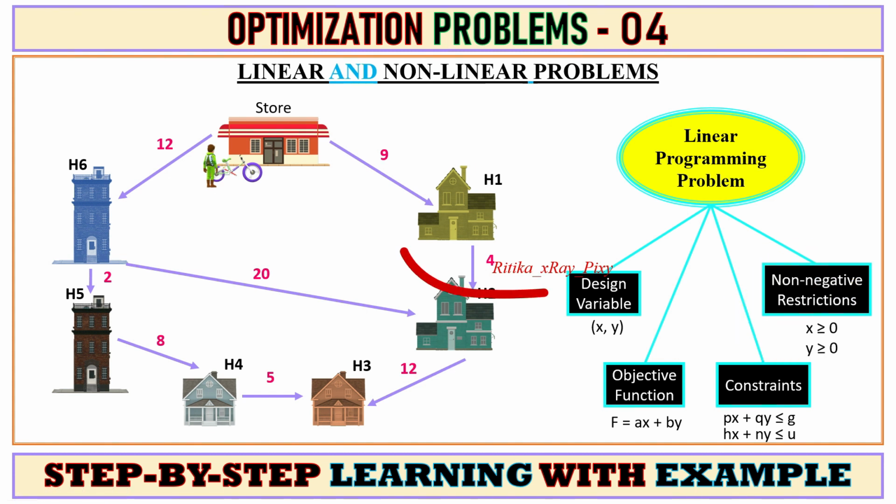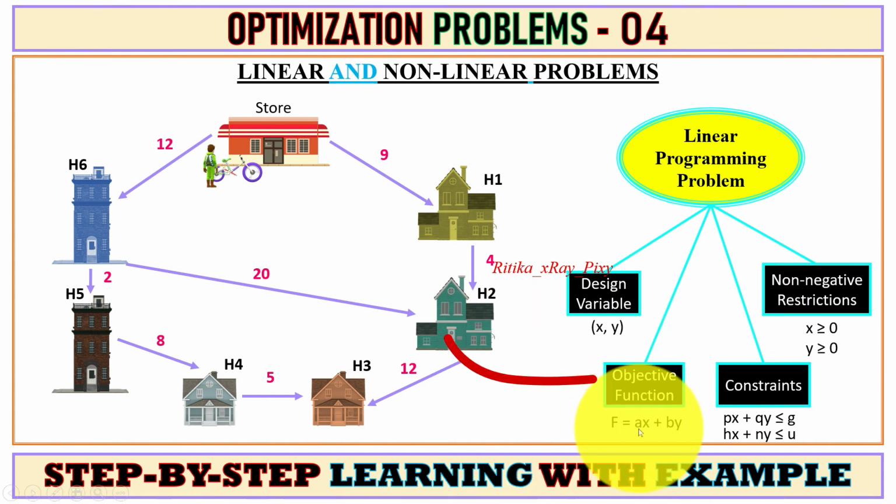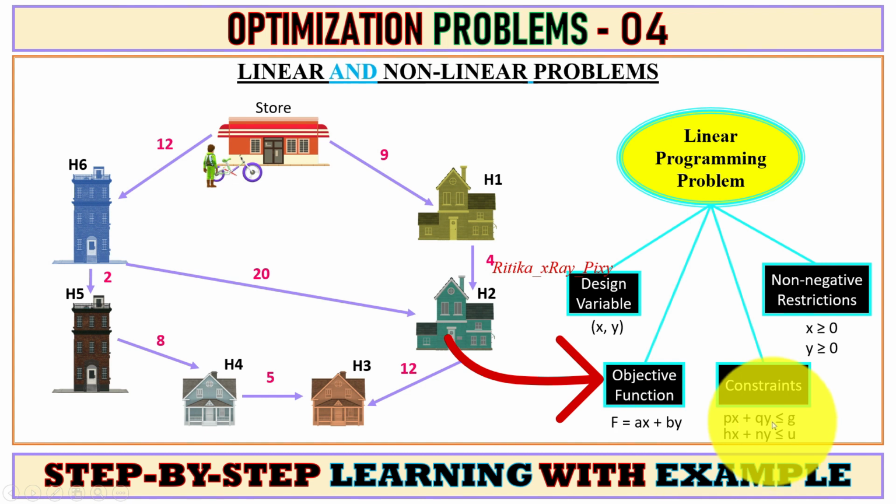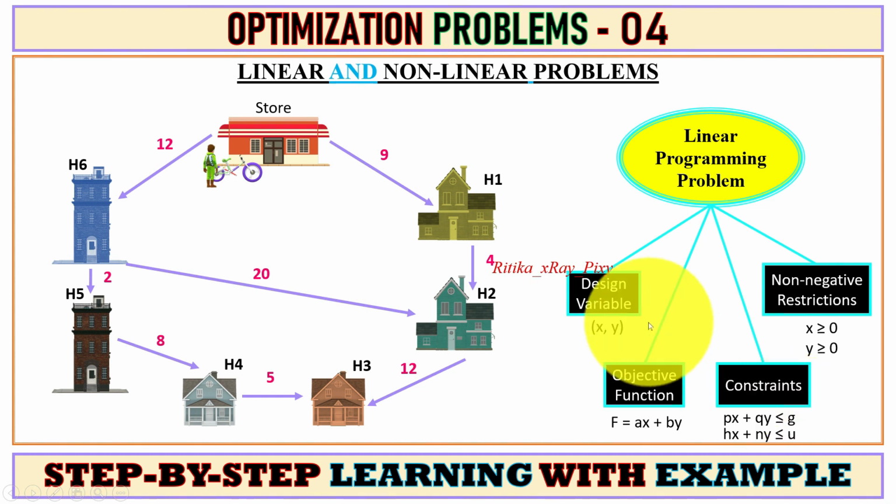First we have the design variables x and y. They decide the output of the linear programming problem and represent the final solution. Next we have the objective function, a linear objective function that we will optimize to get the optimal solution. Next we have constraints. Constraints are restrictions imposed on the design variables to limit their values.